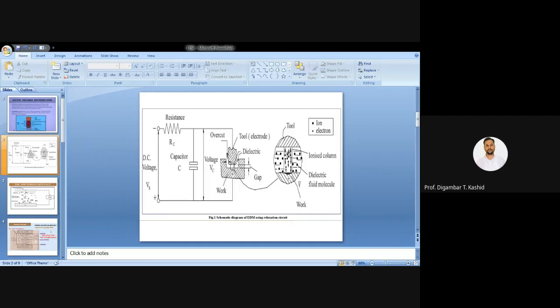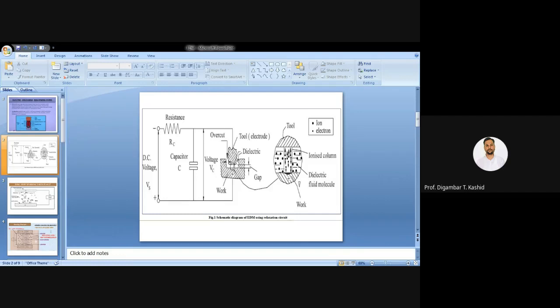Now again, when this capacitor charges, after charging it discharges, correct, and it applies a huge potential in between your tool and your workpiece. That means your cathode and anode. Once again, when this capacitor charges, after charging it discharges, and during that discharging it applies a huge potential between your tool and workpiece, that is, cathode and anode.